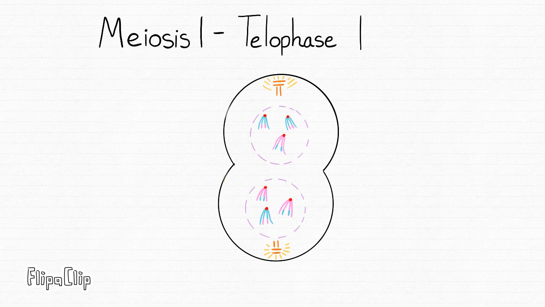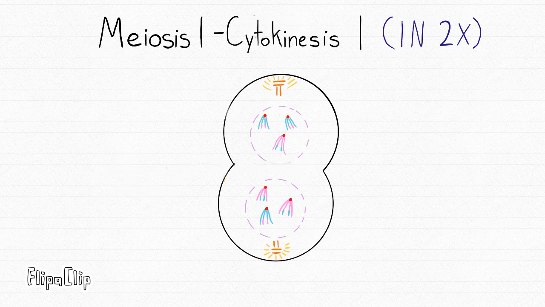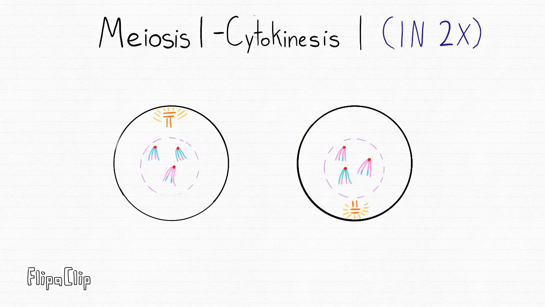Then there is telophase 1, where each cell has a chromosomal number of 2n1x. During this phase, a cleavage furrow forms. A new nuclear membrane forms. Chromosomes begin to uncoil. An actin microfilament ring begins to form, and the ending chromosomal number is 1n2x. The last phase for meiosis 1 is cytokinesis 1. In this phase, each nucleus is haploid, having a chromosomal number of 1n and 2x. The DNA in the daughter cells is different from the parent cells, and the two cells have been created.